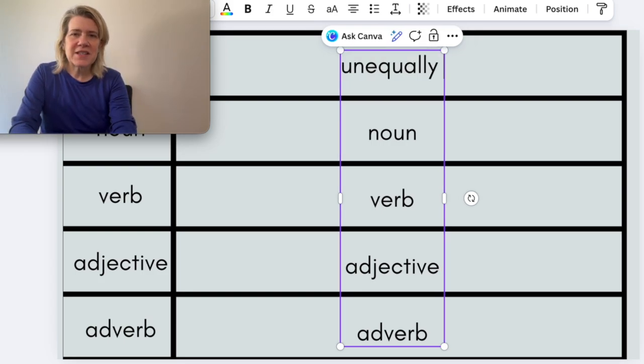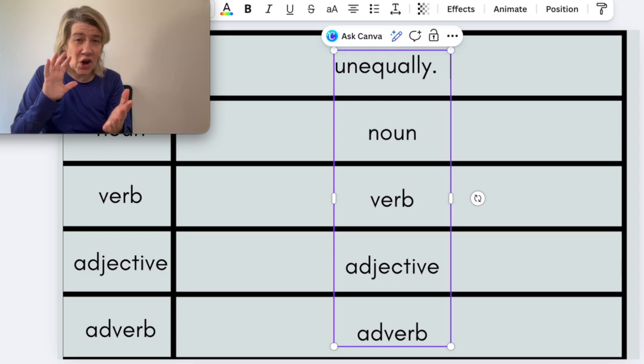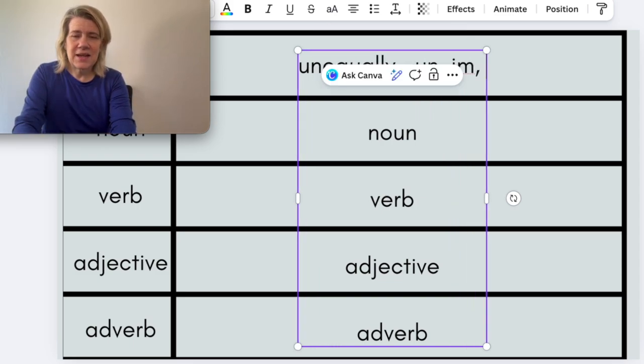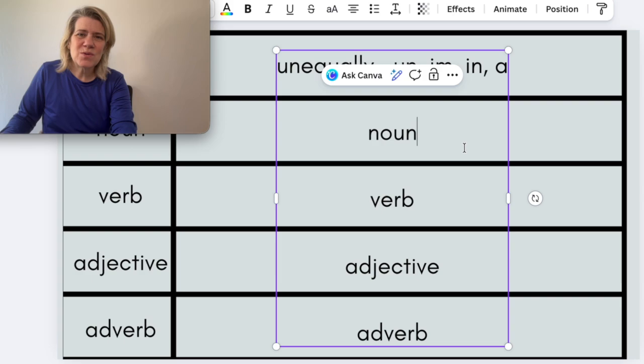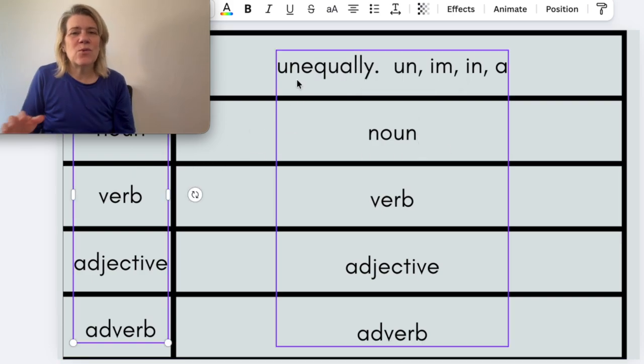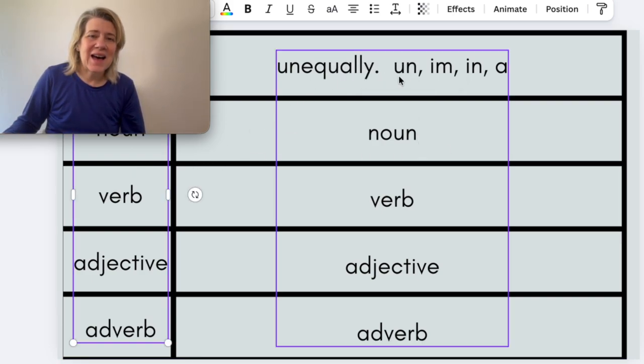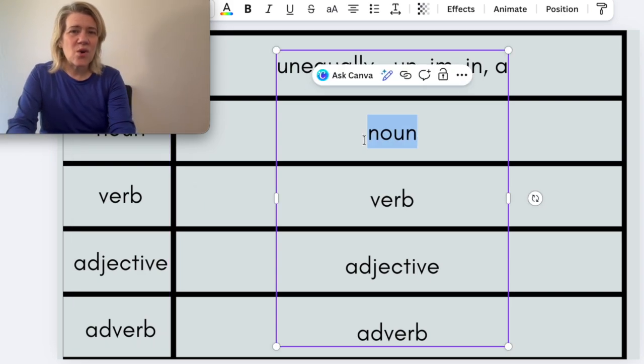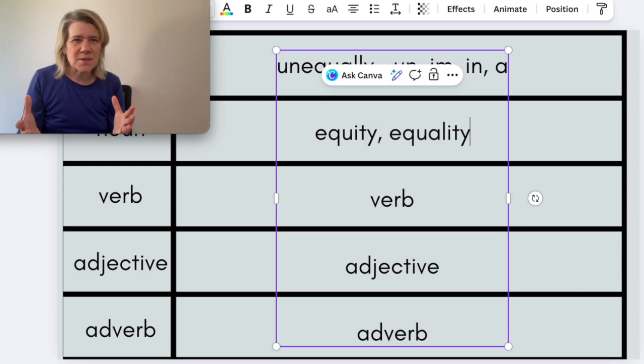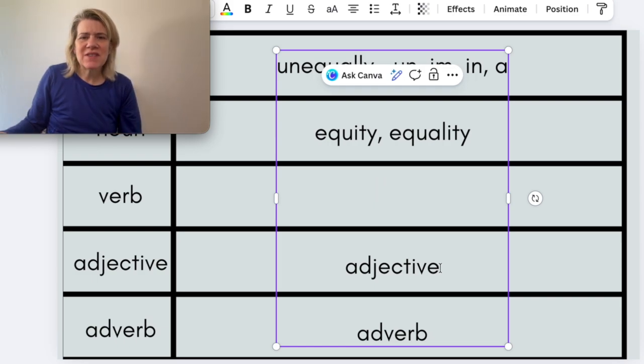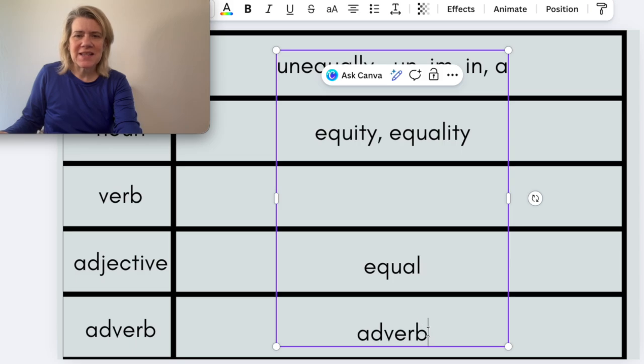Some prefixes to make things the opposite are un, in, im, or a. Those would be some prefixes. And in the word equally, we use un. These things you just have to memorize, what the opposite is, if it uses un, im, in, or a. The noun can be equity or equality, and that's why I talked about the difference in those nouns at the beginning of this video. I don't think there is a verb. The adjective is equal and the adverb is equally.